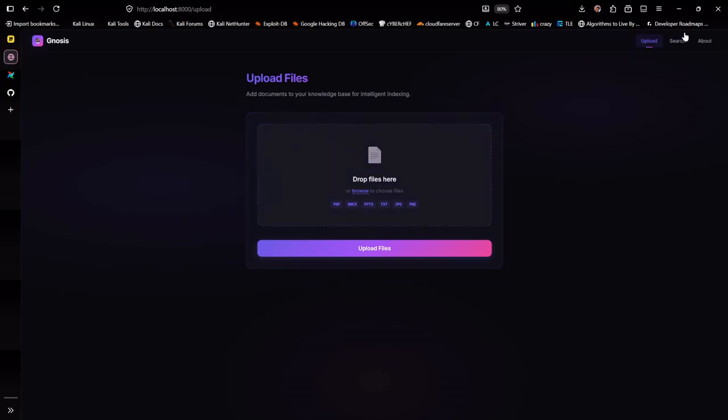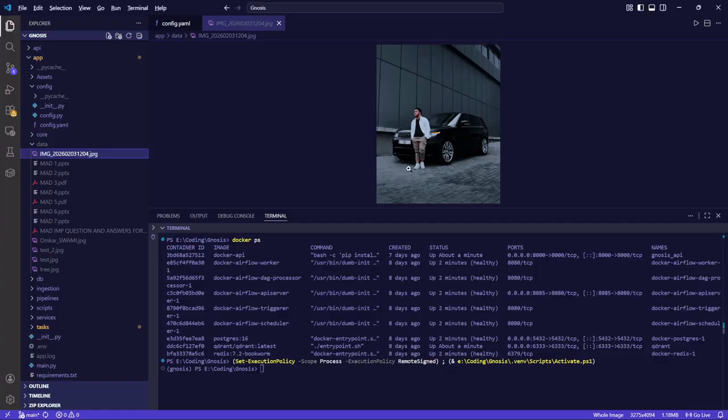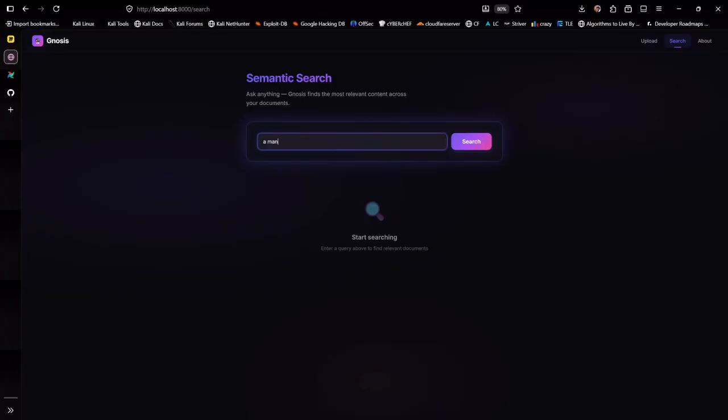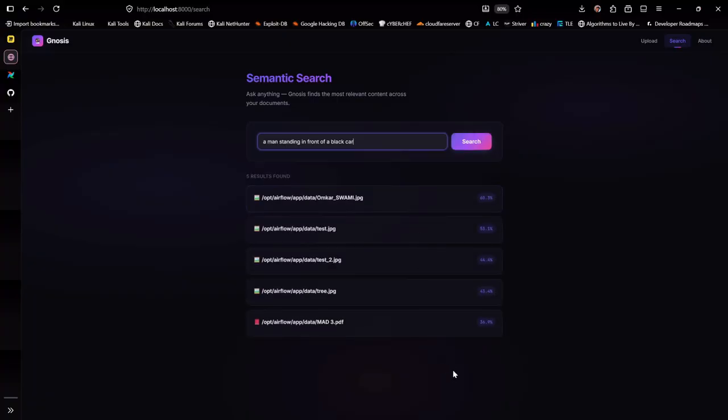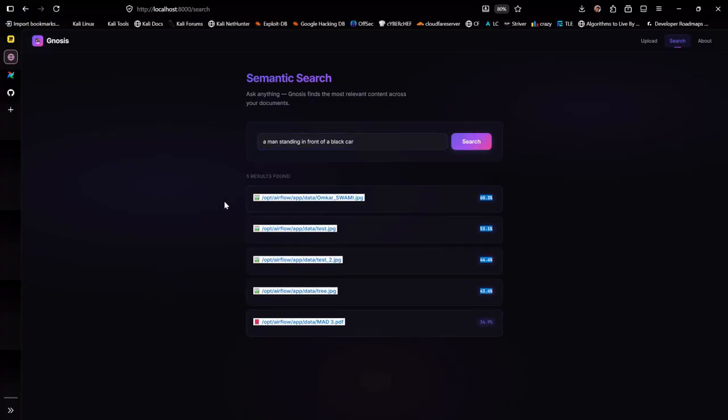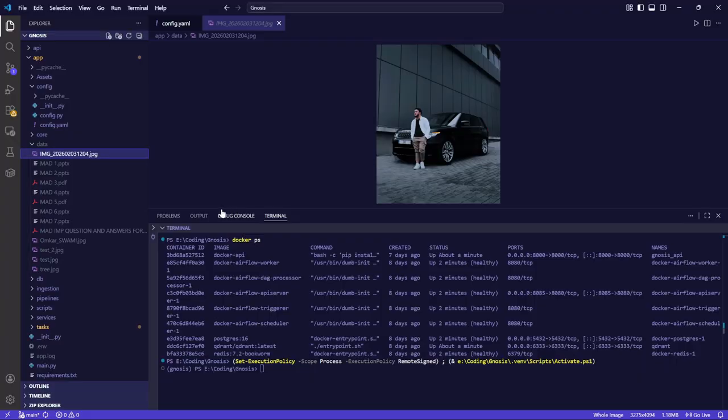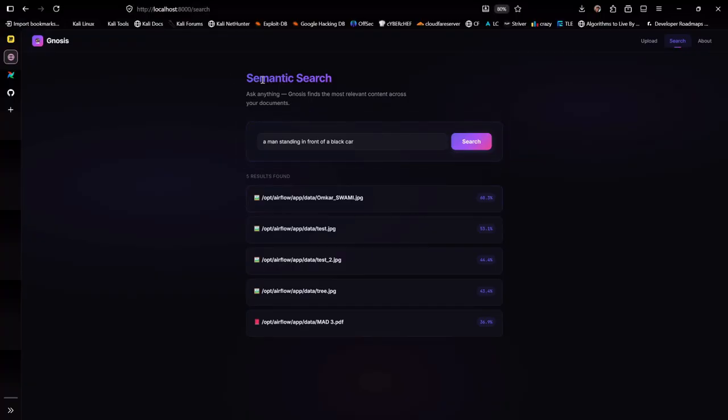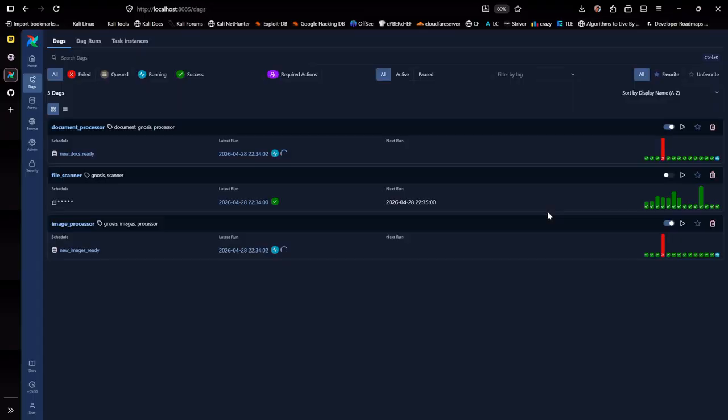But right now, if I go to search and if I search for something like a man standing in front of a black car, search. Well, this is uploaded, but we are not able to see it on the search layer yet. So why is that so? Well, because our DAG has not processed it yet.